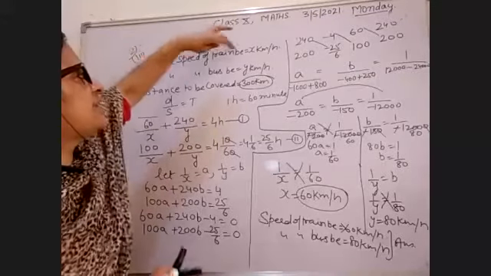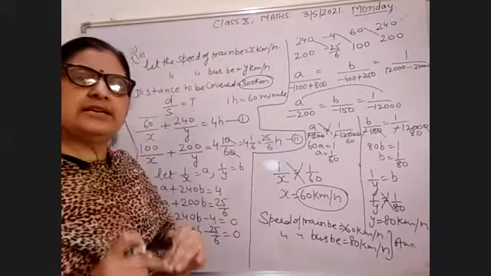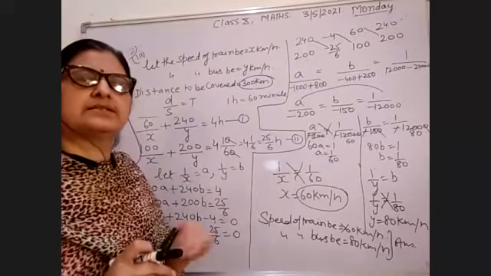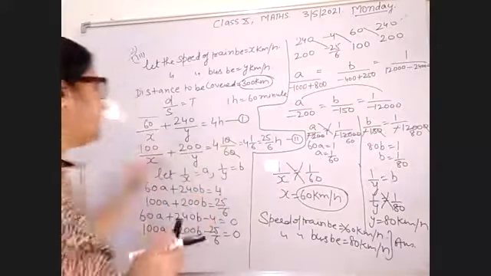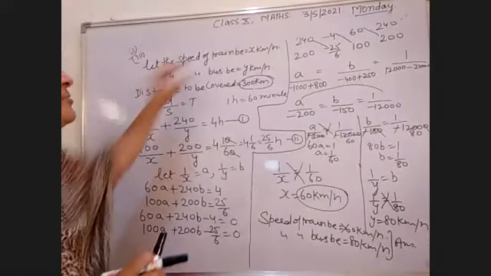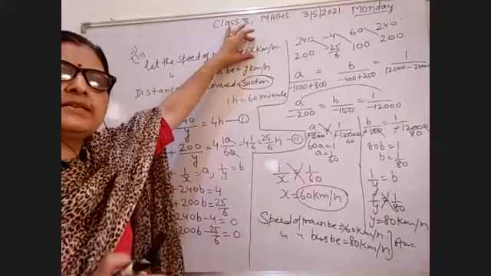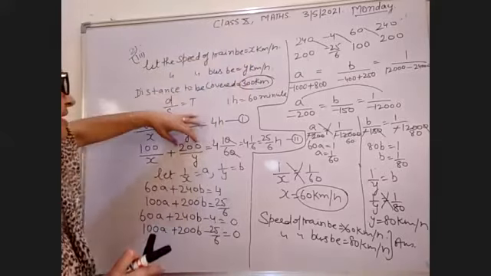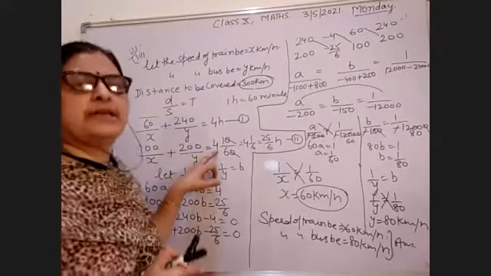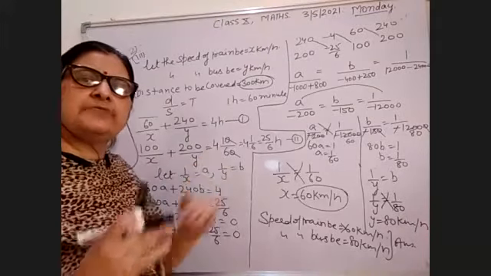240 kilometers are covered by the bus, and the total time taken by the train and bus to cover the distance is 4 hours. In the second case, when 100 km is covered by train, it is 100 upon x, and the remaining is 300 minus 100, which is 200. So 200 upon y, and the time taken by the train and bus is now 10 minutes longer.